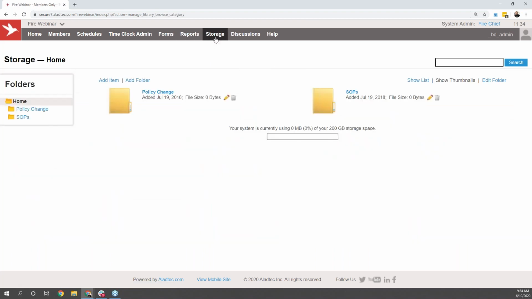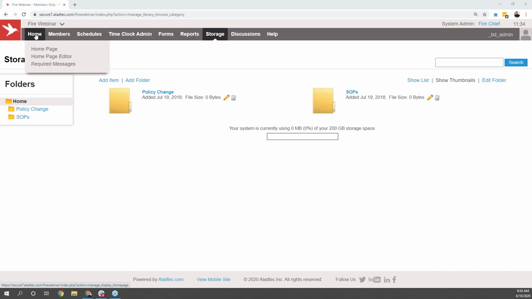Under our storage section here, you have 200 gigabytes of storage space to hold anything and everything you might want at your organization as well. A lot of organizations will create a folder for SOPs, and then you can have subfolders beneath that for different topics. You can also set up a folder for training videos and documentation with subfolders for different types of training. Any information that you need to have stored and you want your users to have access to, you can upload here to the storage area to ensure they have that access. You can also restrict access to specific folders within your system as well. So if you only want them to have access to certain options, you can set that up too.